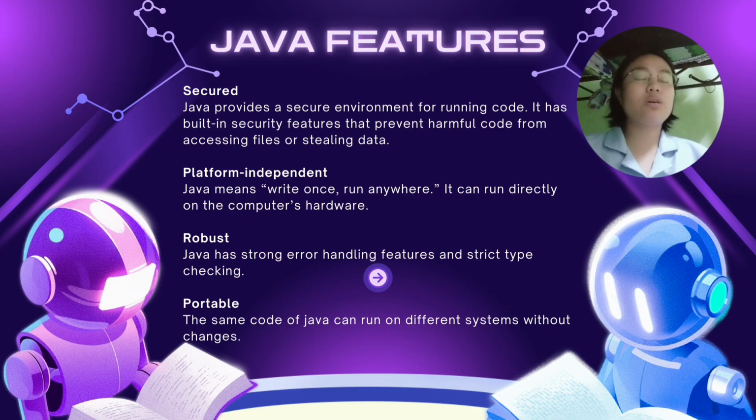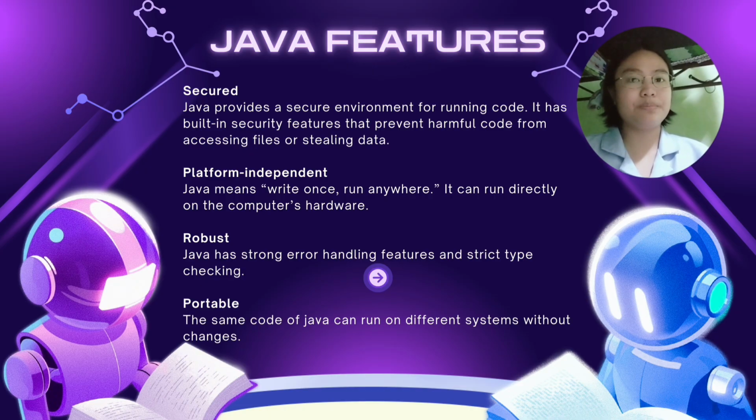Another powerful feature of Java is that it is platform independent, which means write once, run anywhere. Instead, when you compile Java code, it becomes bytecode, and this bytecode is run by the Java Virtual Machine, or JVM. Since every system has its own JVM, the same Java program can run anywhere. This means that if you write a program on Windows, it can also run on Linux or Mac without rewriting the code.